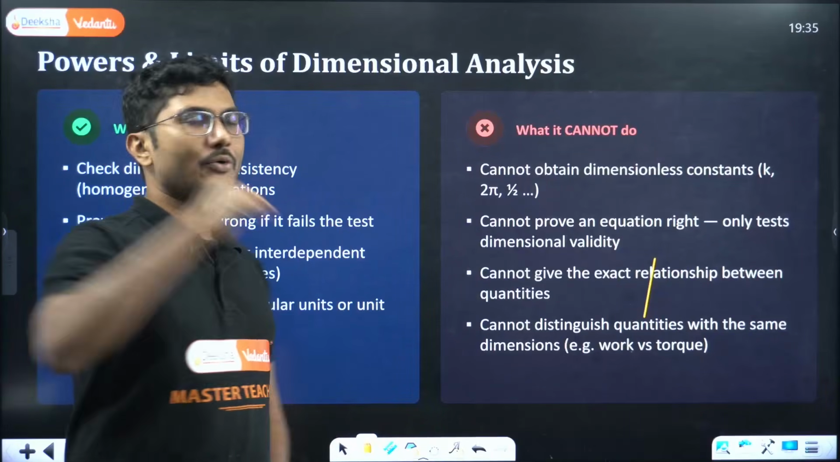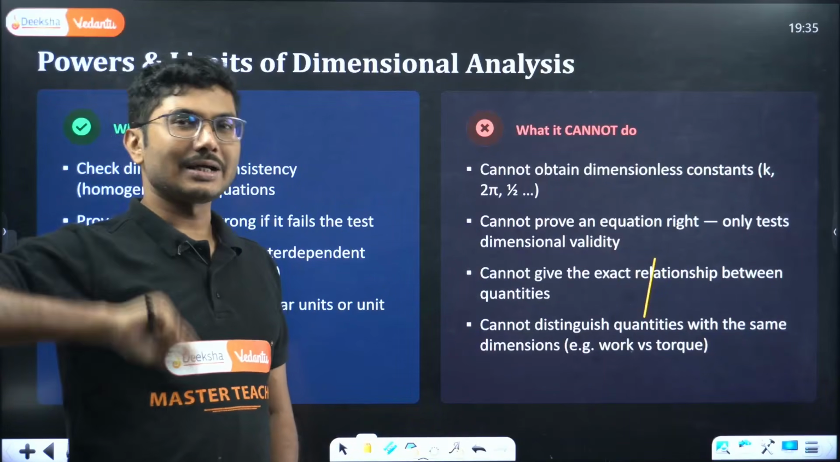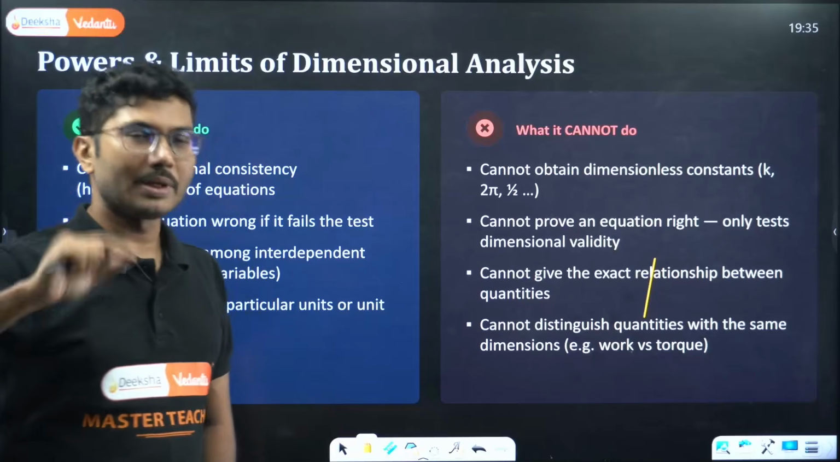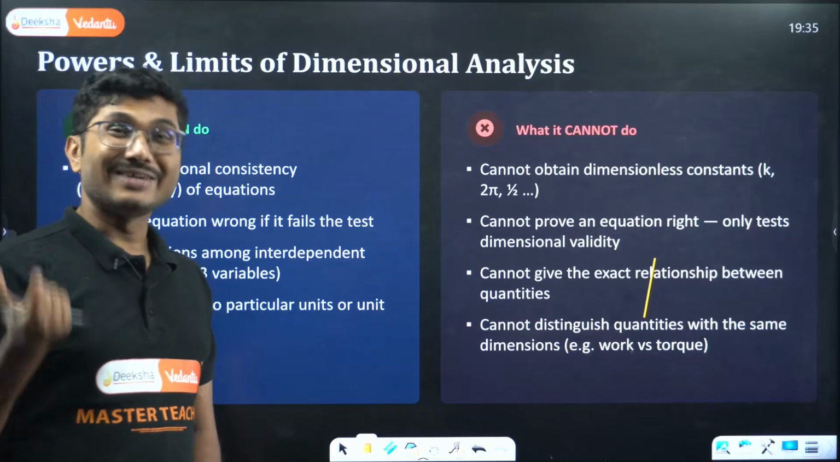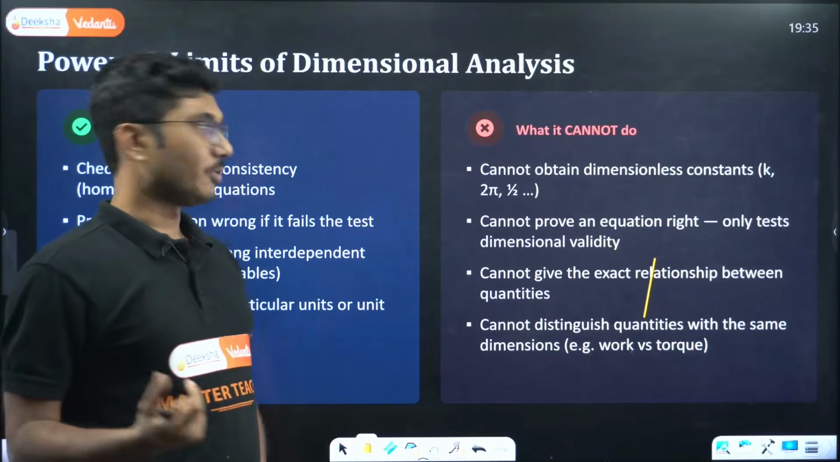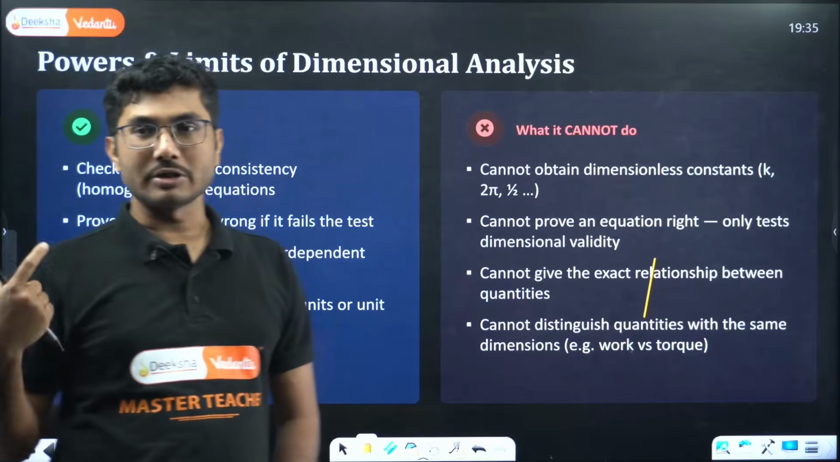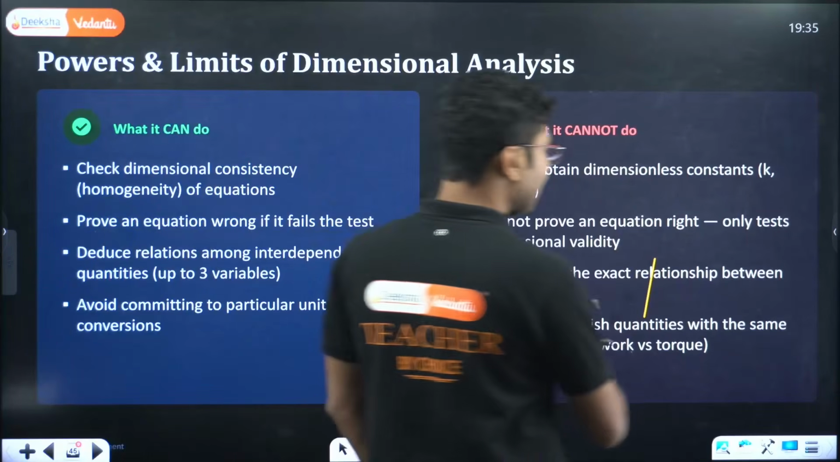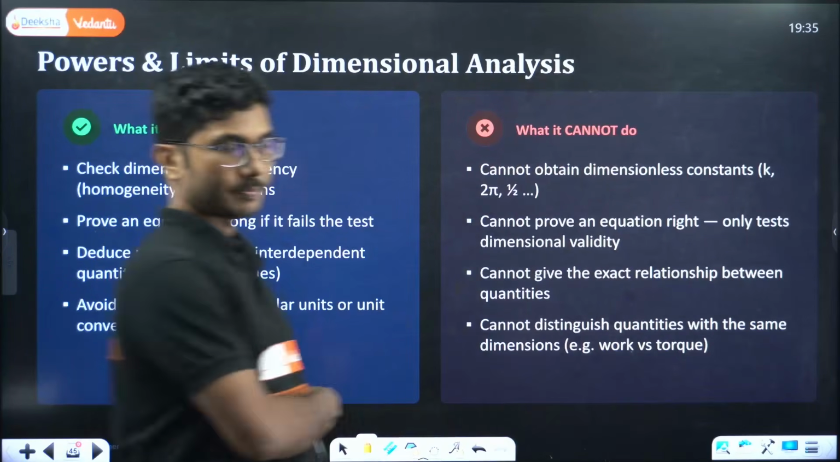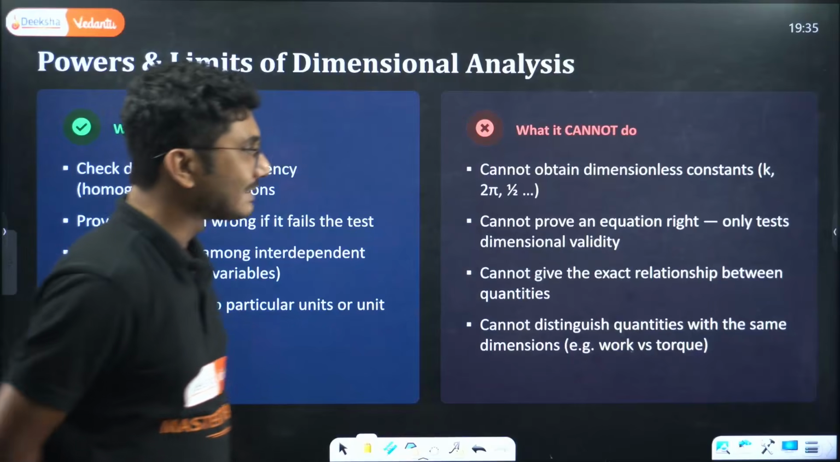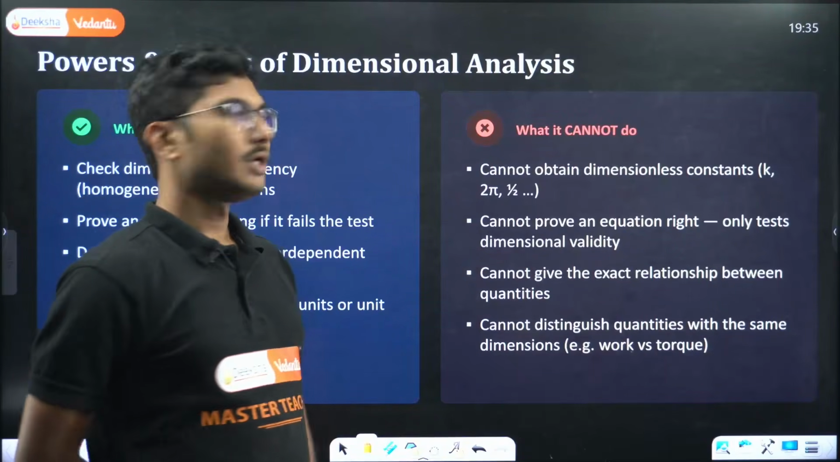It will only be able to identify whether it is dimensionally consistent, but it will not be able to identify if the equation is perfect. It only checks the dimensional consistency, but it will not be able to tell you whether it is right or not. It cannot give the exact relationship between quantities.